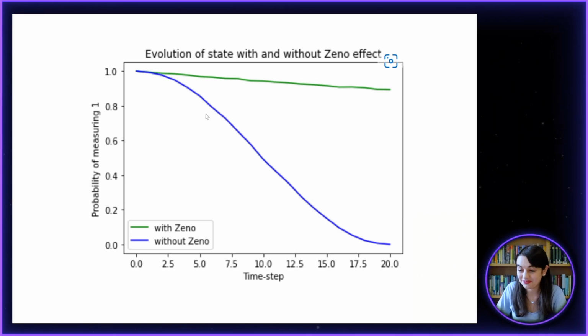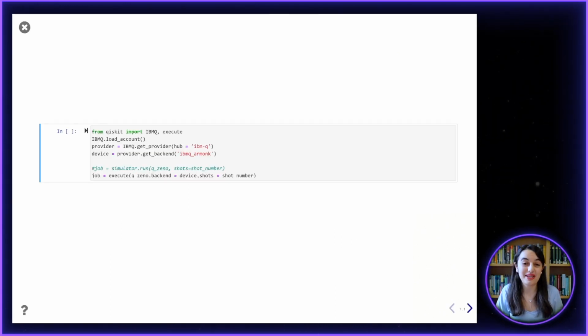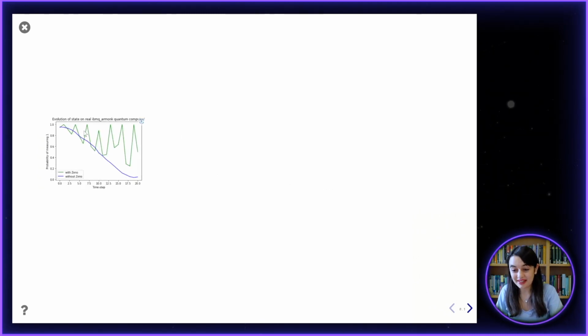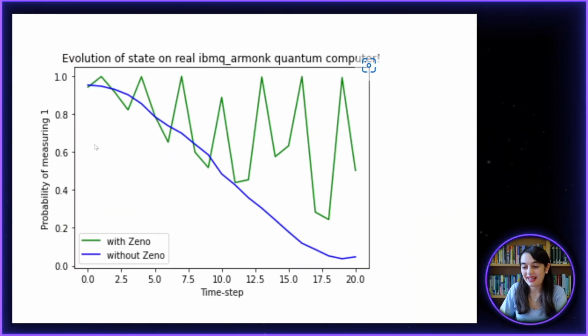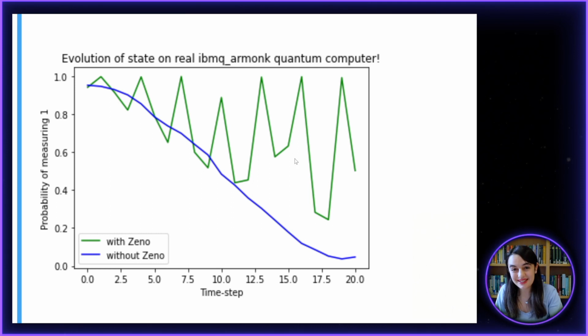1 state. So we have so far been running the code on the Qiskit simulator, but we can also run it on a real IBM quantum computer. I've tested it with the IBM Q Armonk device, which is a 1 qubit quantum computer. And so that we don't need to wait for it to run, I've just used a plot that I created earlier from running this code on the real quantum computer, and we can see what happens this time.